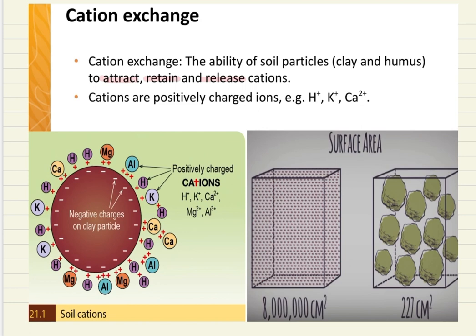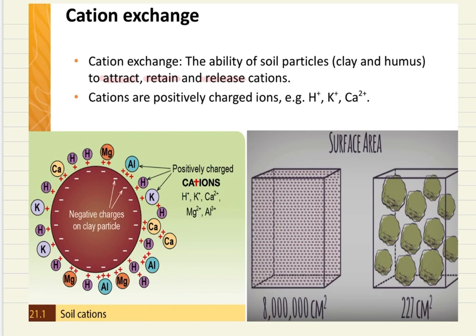So what we have here in this diagram is soil, which is negatively charged. We can see that we have our negative charges on the outside of our soil particle, and that is what attracts our positive cations to the surface of the soil.